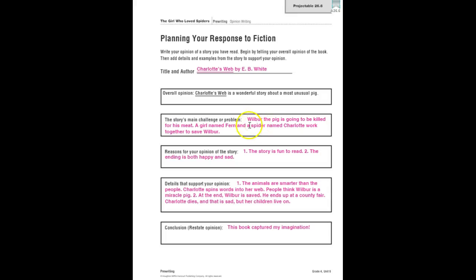So if I was going to stick with the Charlotte's Web example, here is the story's main challenge or problem, the reasons that I like the story, and details that support my opinion for why this story is fun to read and that the ending is both happy and sad. And then the conclusion restates my opinion that the book captured my imagination.